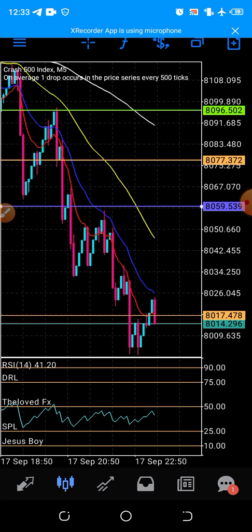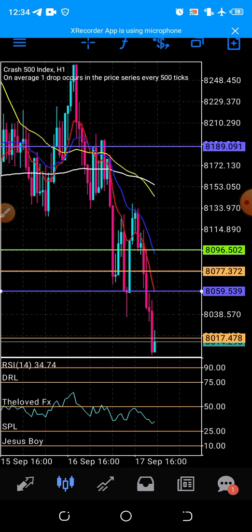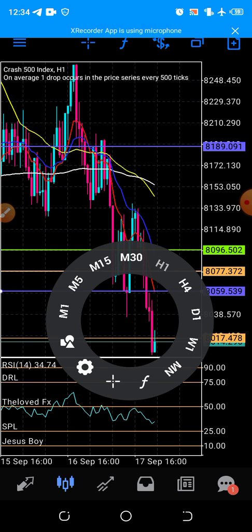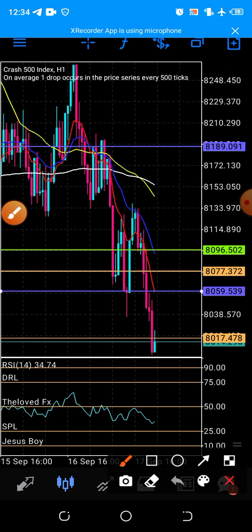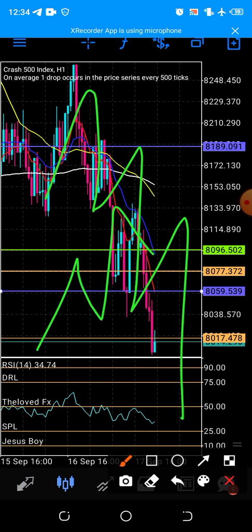Now how do we know that 1 hour is in a downtrend? Let's get to 1 hour. It's very simple. The normal definition for a market trading down is when it's making a lower high and a lower low. Let's say for example, the market is said to be in a downtrend if it's moving in this manner. Then an uptrend moves in this manner, making higher high, higher low, higher high, higher low, higher high, higher low.